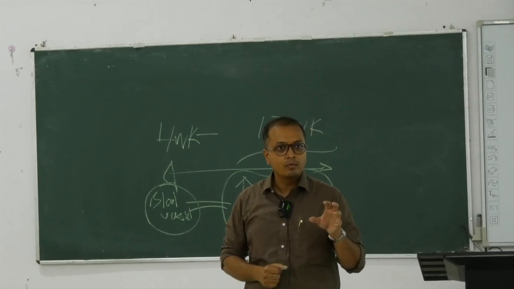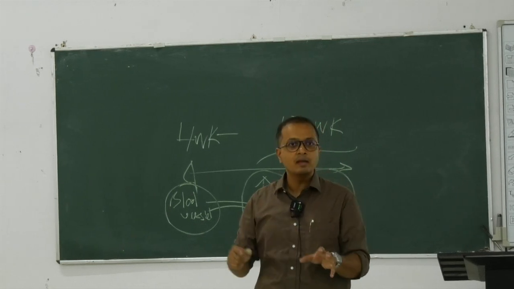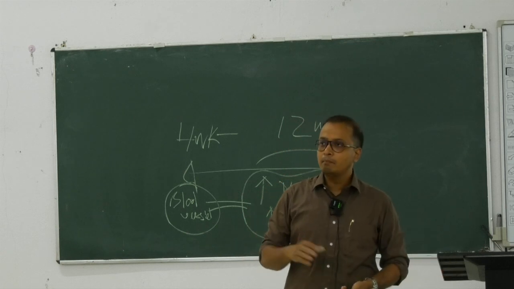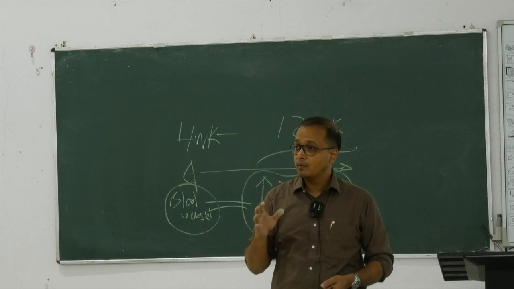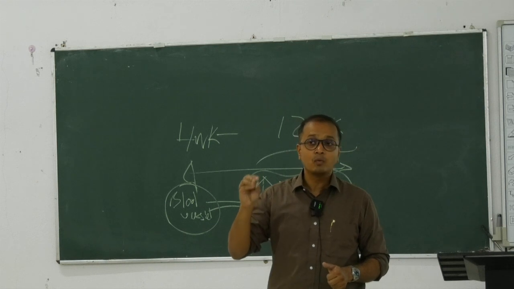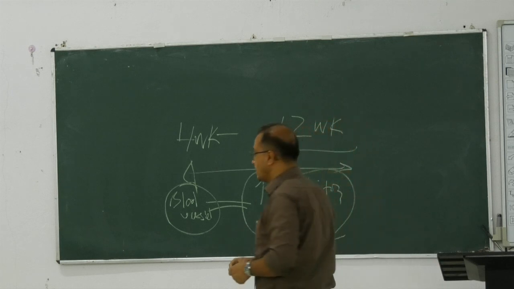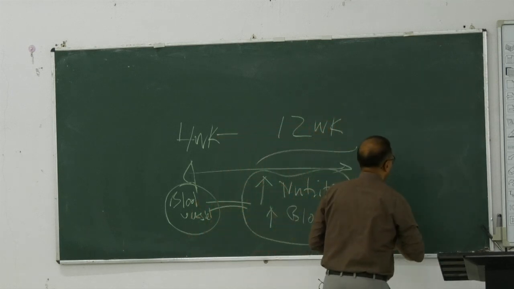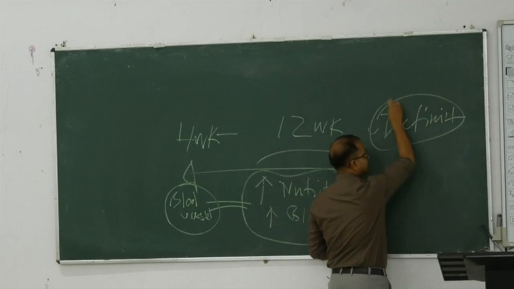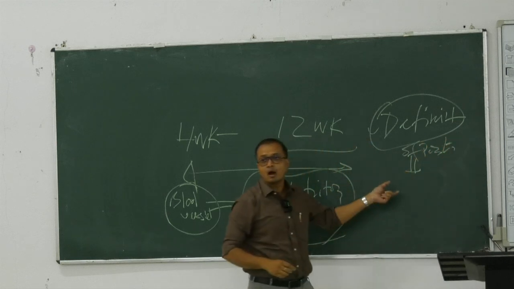Now if you have to have a pumping station, you have to plant it somewhere. You have to define an area where this pumping station is going to be placed. So when this embryo in the third week of life is going through the bilaminar to trilaminar jump, this flat structure has to define where the heart is going to be planted. We call these areas within this embryo defining areas. So we have to define where the future heart is going to develop.